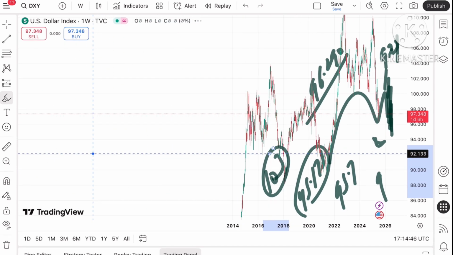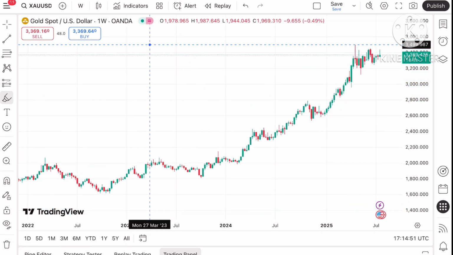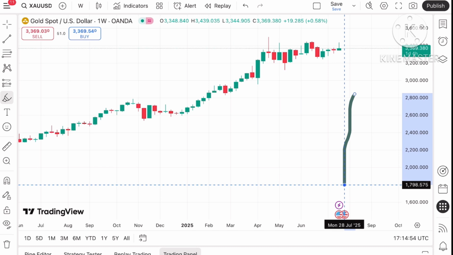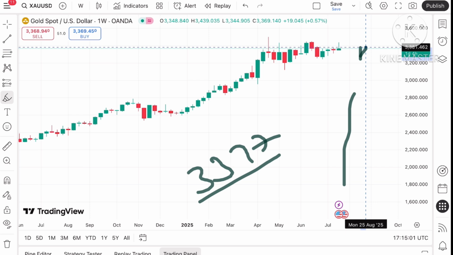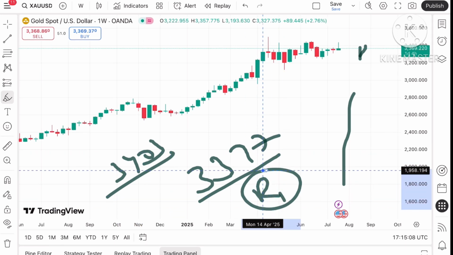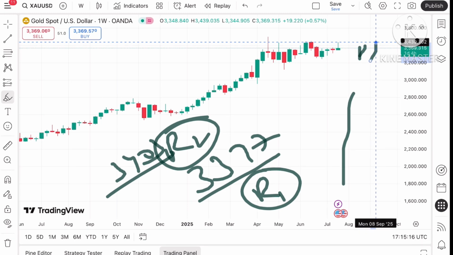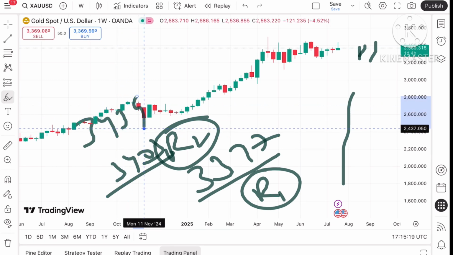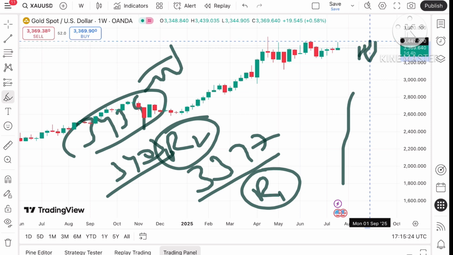Coming back again to the gold price, if you look at the gold price, there is a probability that there can be a rise. If the price moves, it can move towards $3377, and if the price moves off that particular level, the probability of going towards the next resistance is at a level of 3403. Okay, so if it sustains above resistance 1 and then goes to resistance 2, and if the price moves above that particular level, there is a probability of touching a level of around resistance 3, that is 3439, which has already been tested. So we can see the price can rise further.